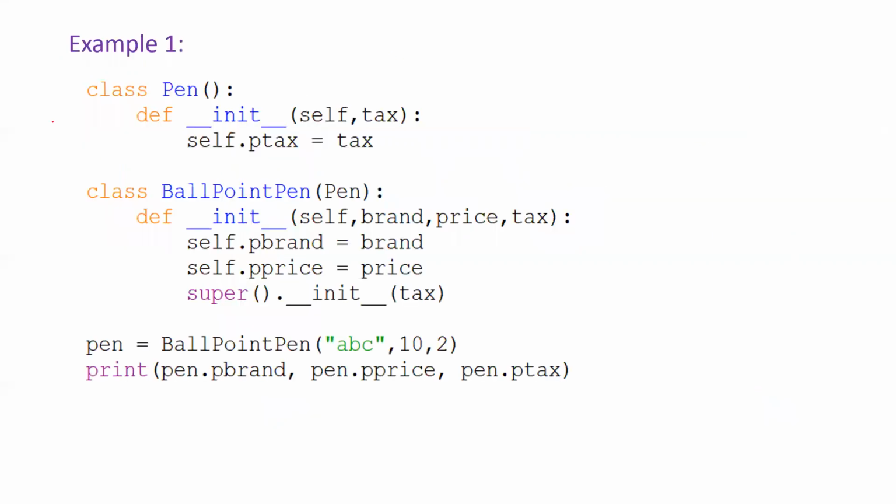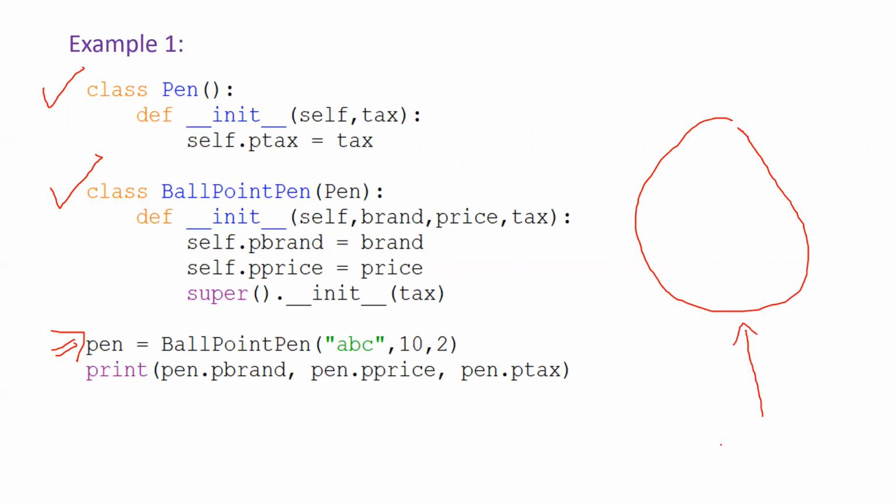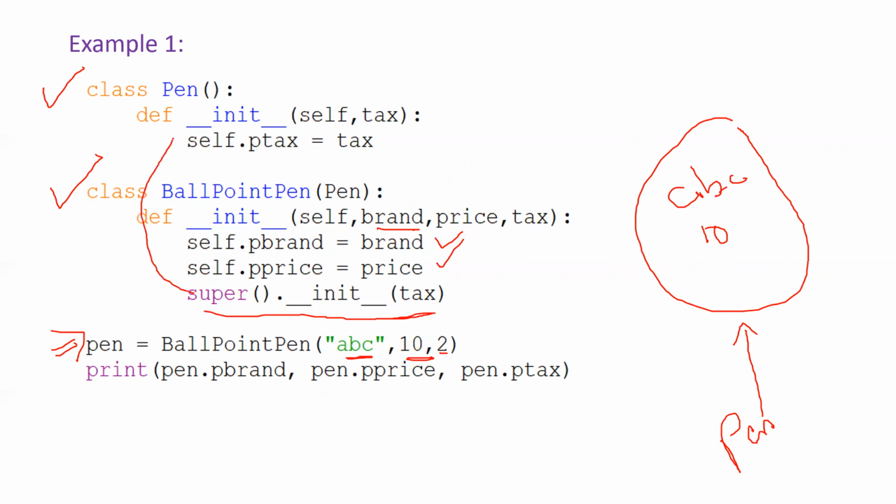Now see the example here. There is a class called pen and there is a class called ballpoint pen. And observe, the code will start from here: pen equal to ballpoint pen, which means there is an object called ballpoint pen which is referenced by the variable pen, and for the constructor we are passing three values. Brand value is ABC, we are initializing here, and the price we are initializing here with 10, and to initialize the tags we are calling the parent constructor, which means this will be invoked and the tags will be initialized to 2.